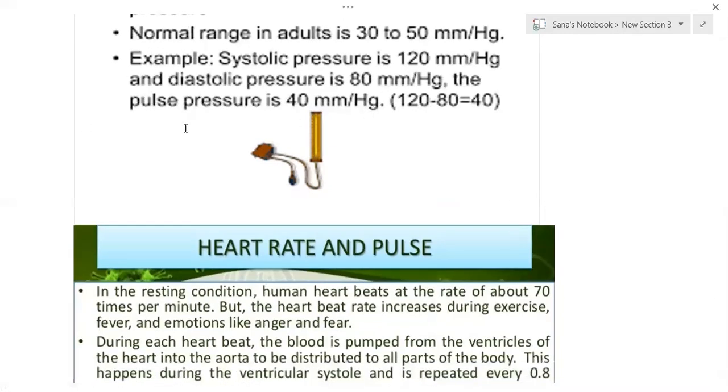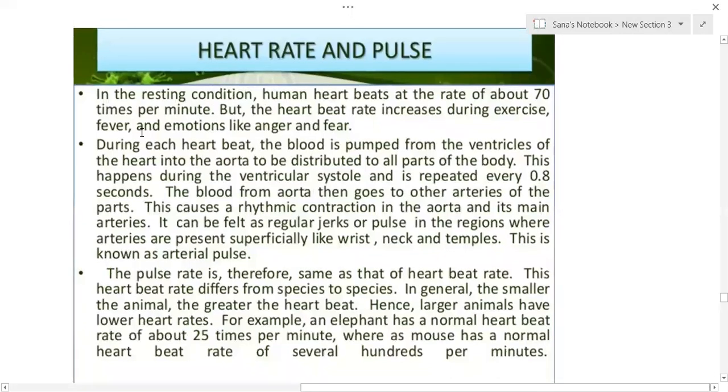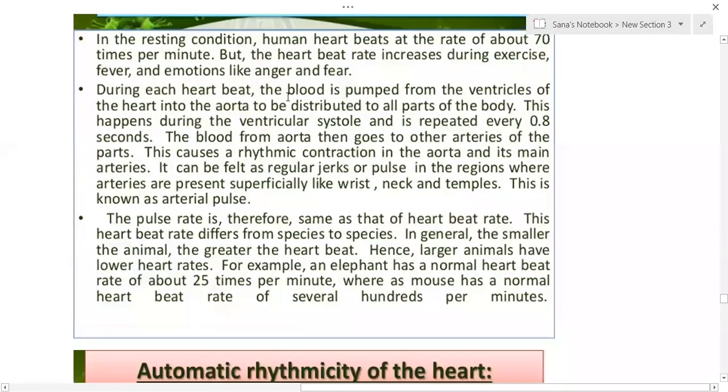So this heart rate and the pulse, how is it correlated? In the resting condition, the human heartbeat rate is about 70 to 72 times per minute, but the heart rate increases during exercise, fever, and emotions like anger, fear, etc. During each heartbeat, the blood is pumped from the ventricles of the heart into the aorta to be distributed to all parts of the body. This happens during ventricular systole and is repeated every 0.8 seconds.